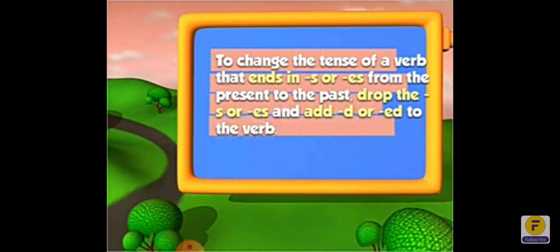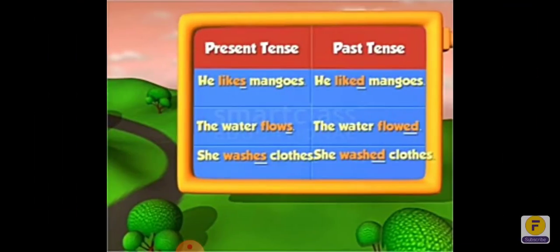To change the tense of a verb that ends in s or es from the present to the past, drop the s or es and add d or ed to the verb. For example, I like mangoes, present tense. Here we remove s and put d: I liked mangoes. The water flows. Remove s, we put ed: the water flowed. She washes clothes. Here we remove es, put ed: she washed clothes.